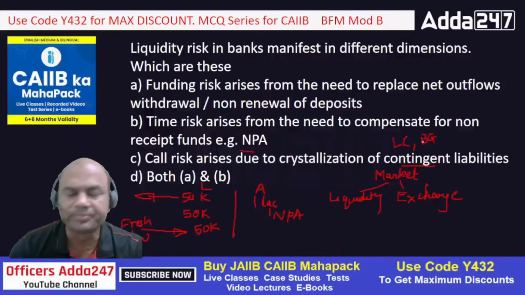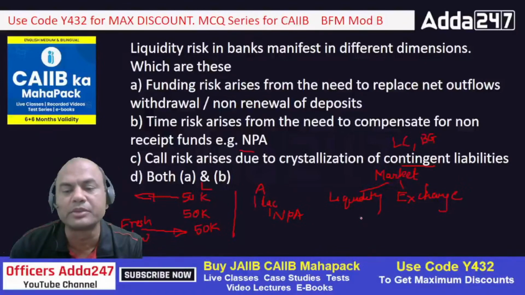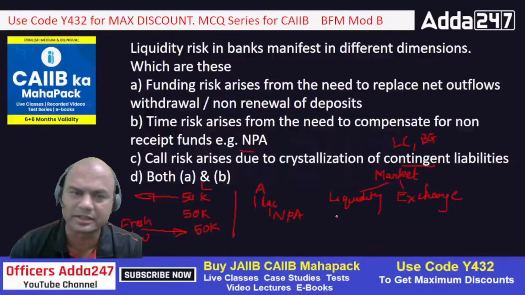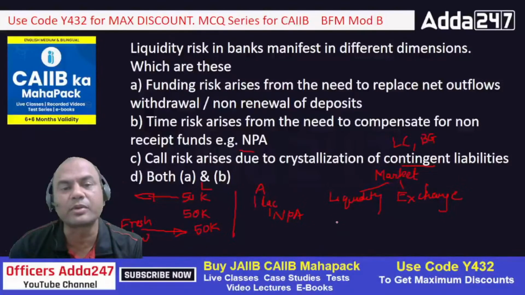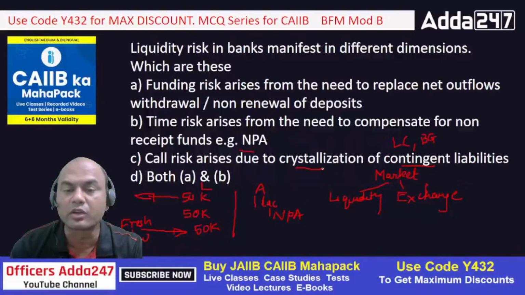Suppose, for example, I have given this guarantee on behalf of my client to, let's say, a local municipality over here. And what happens? This client does not perform. He was to build some road construction, something like that. Now that client does not perform, so this municipality will come to me. So this is known as crystallization, when actually the non-funded asset becomes a funded asset.